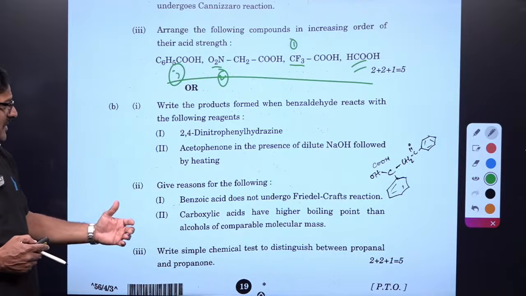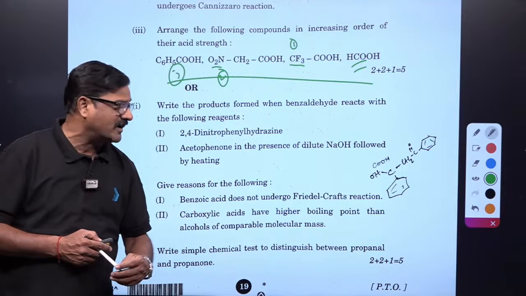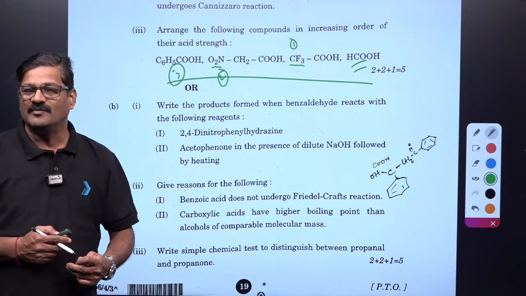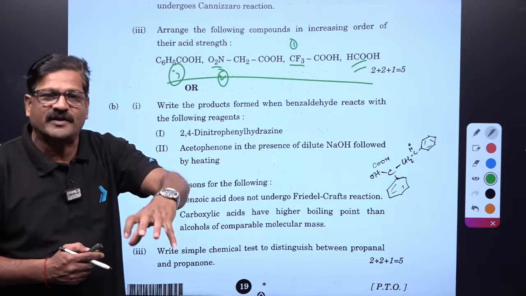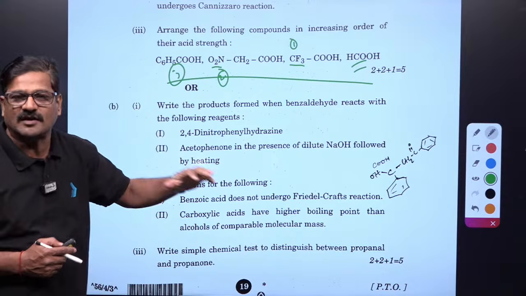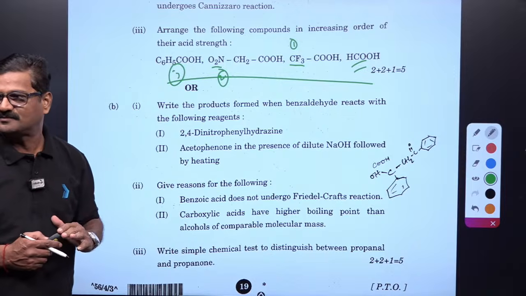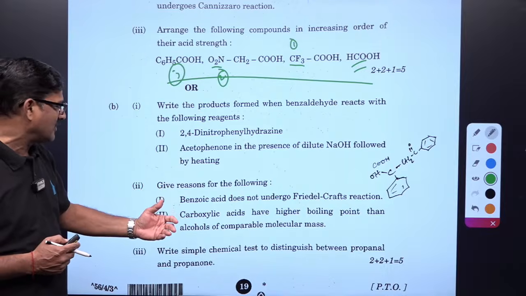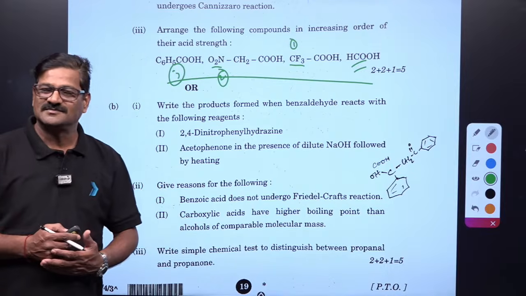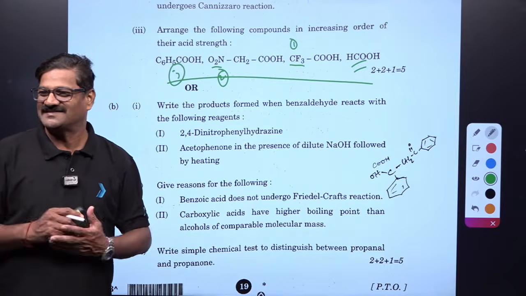And give the reason: benzoic acid does not undergo Friedel-Crafts reaction, because the carboxylic group is a strong electron withdrawing group and deactivates the ring. Carboxylic acid has a higher boiling point than alcohol due to hydrogen bonding.